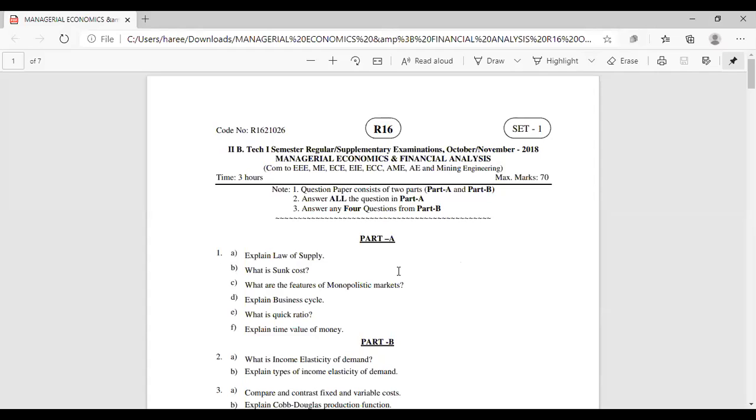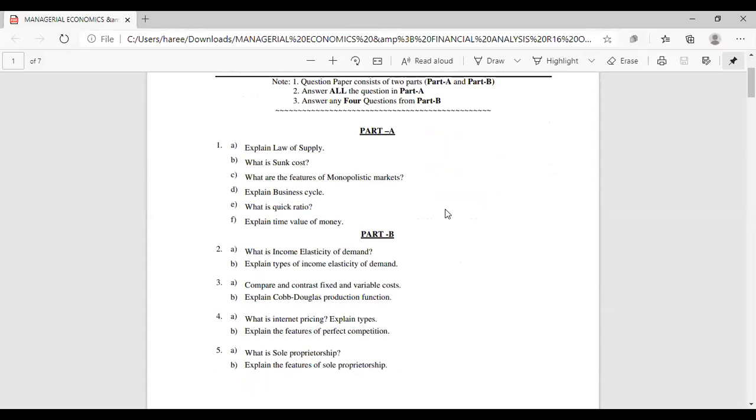So far we have completed 3 units. Now we will see what are the questions we are getting from the past 3 units. Right. So first we will see this October, November 2018 regular supplementary examinations. Okay. So see here.